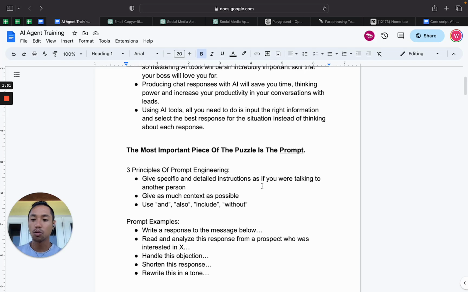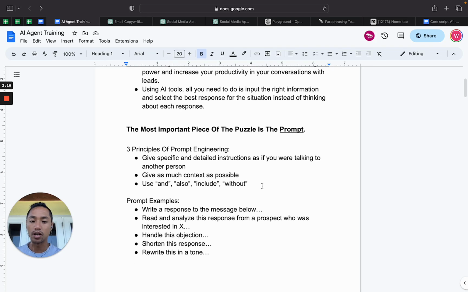And number three, we're going to use statements like and, also, include, and without. It is totally okay in your prompts to have run-on sentences, right? Or if you want to add on additional things to the prompt, it's fine to do that. Very specific and nuanced instructions are going to get you very specific and nuanced answers. So we want to be very, very specific when we come up with prompts, right?